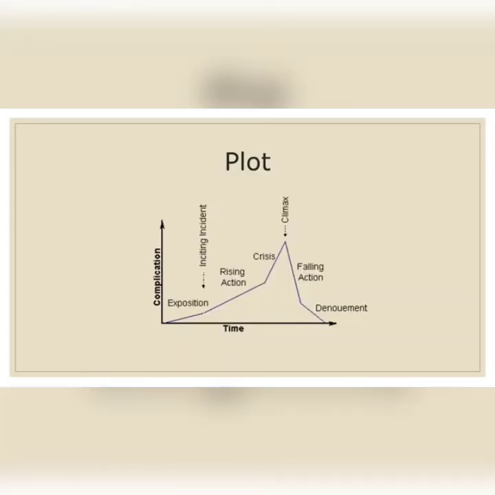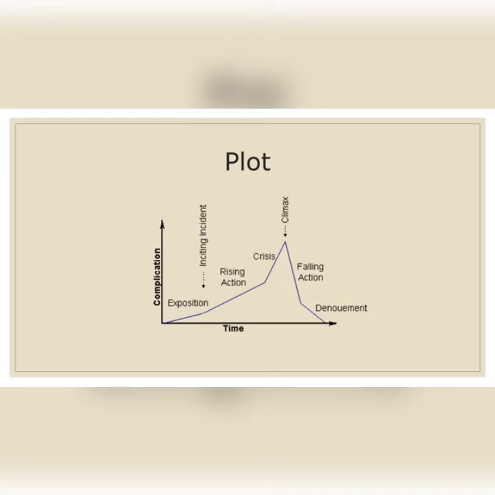So again, I have given another chart. In this also we can see the exposition, like Cinderella's life and how she is living. The rising action describes the rise toward the climax, and at the climax, the prince searches for the girl who came to the ball. And in the falling action, after finding her, they live a happy life. So these are the things.